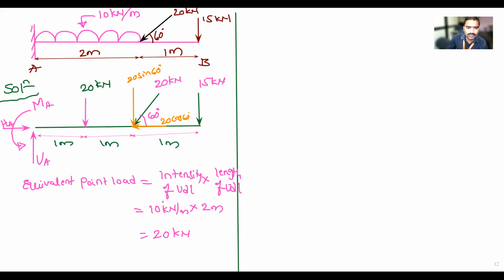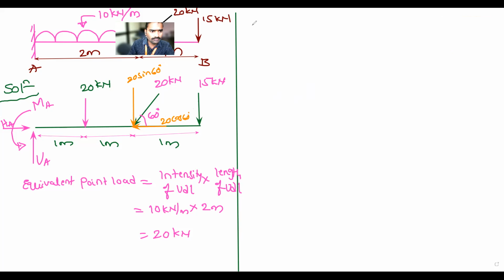Okay. So now we apply the equilibrium conditions. I have already taken its direction, and the sign itself shows that it is downward.